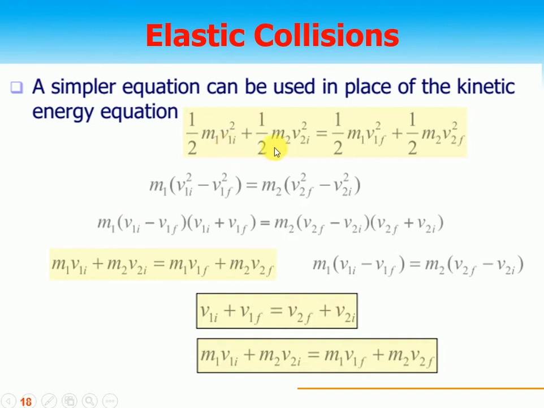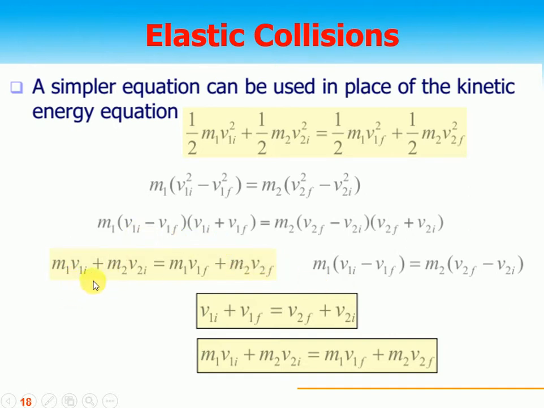I bring the term m1 v1f squared to the left side and bring this one to the right side. Half and half cancel out, and m1 is common in these two, and m2 is common in these two. So the first body's terms come on the left side, and the second body's on the right side. This can be factorized, a plus b and a minus b, as v1i minus v1f, and similarly here. So this becomes one of your equations.